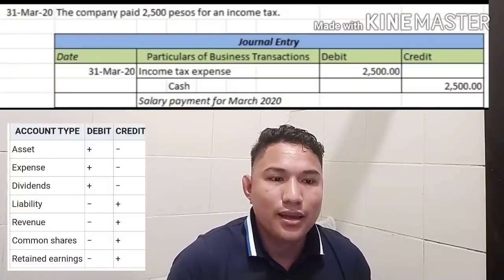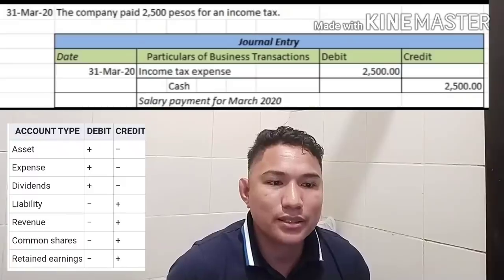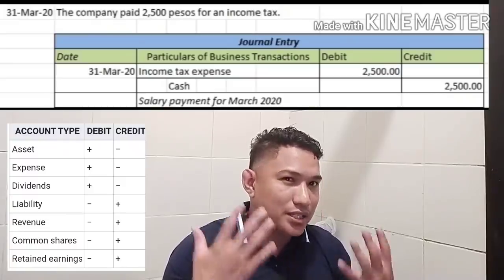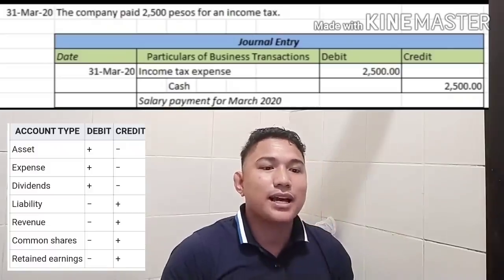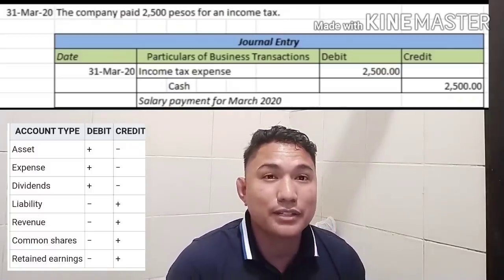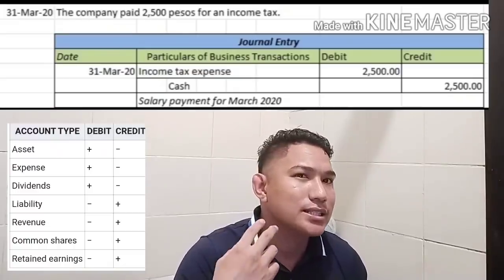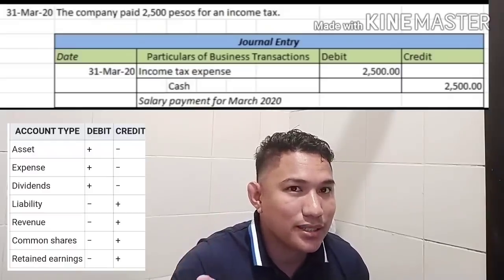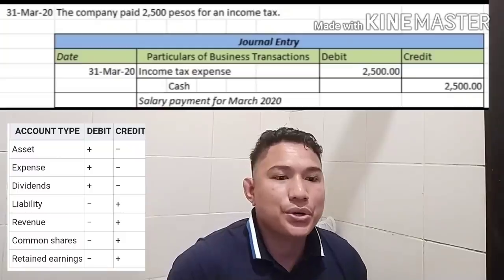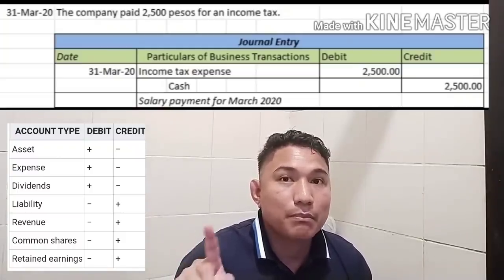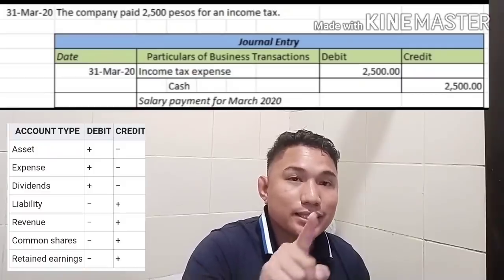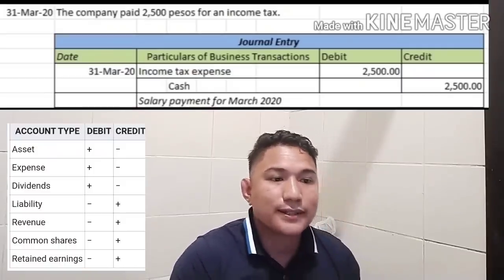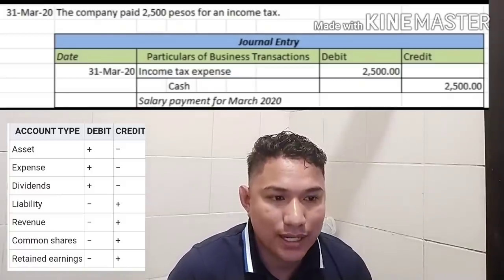Transaction number 11. On March 31st, 2020, the company paid 2,500 pesos for an income tax. So imagine the company paid to the government an income tax worth 2,500 pesos. You will analyze this transaction's financial effect: it increases our expense and it decreases our cash. So your entry will be date March 31st, 2020, debit income tax expense 2,500 and then credit cash 2,500.